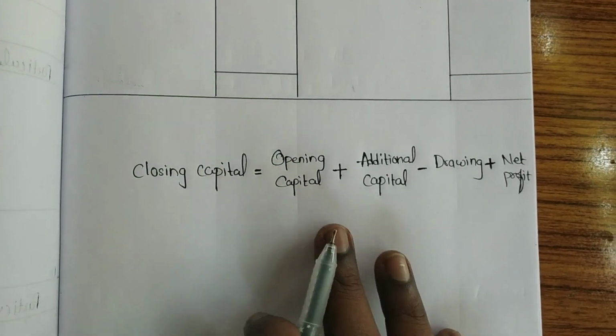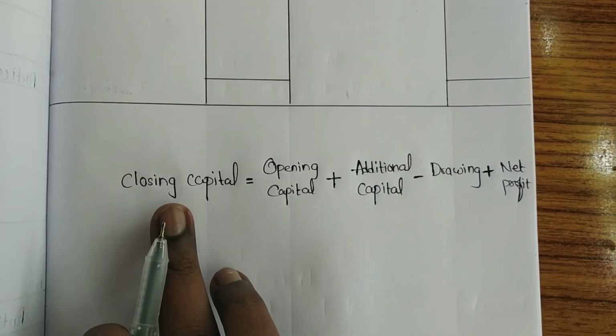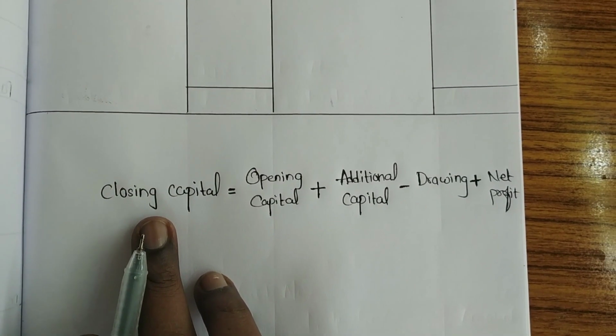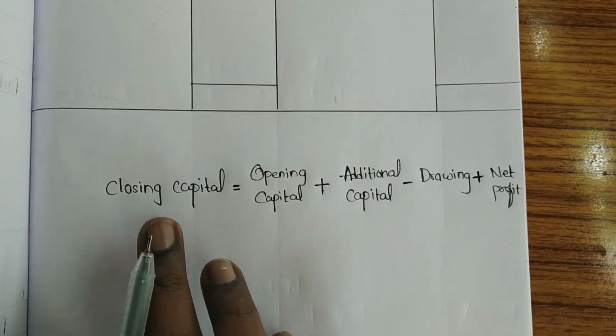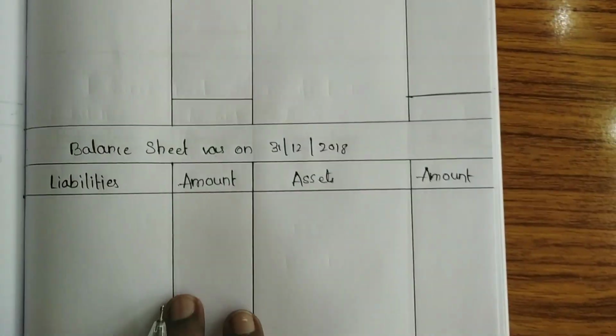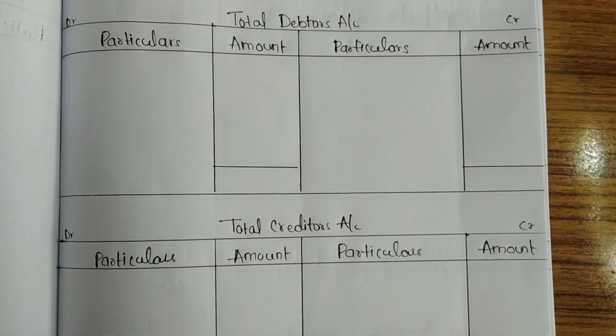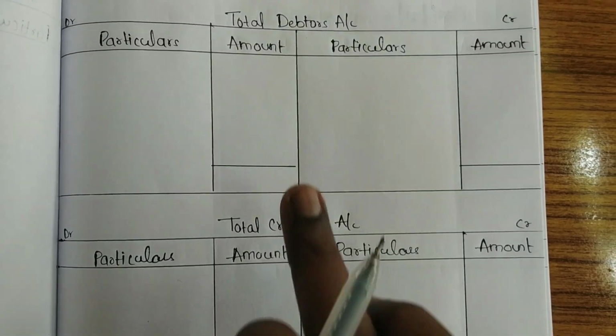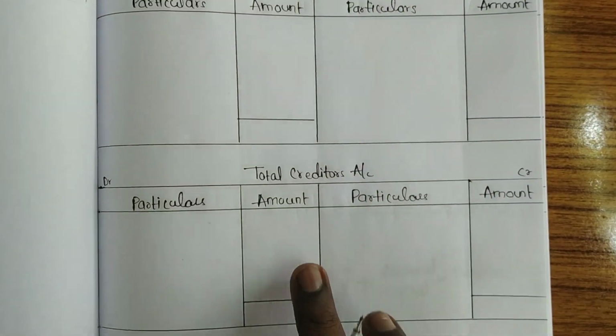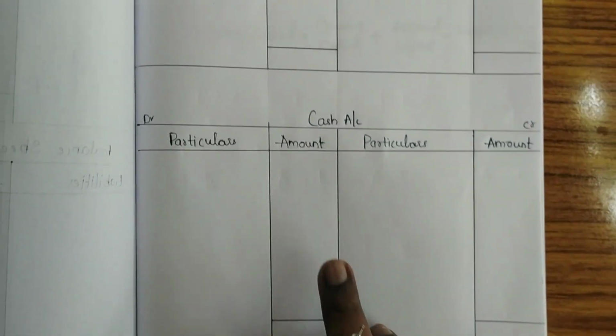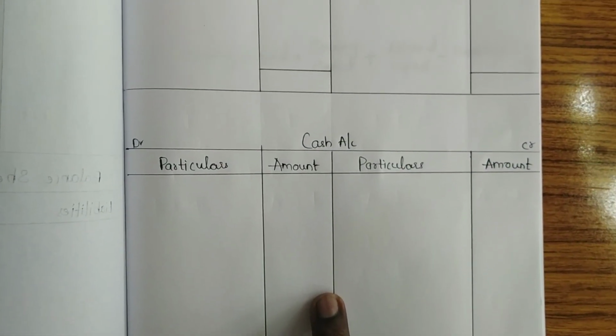After getting an opening capital, we can find out what the closing capital is. So once we have the information on closing capital, we can close the balance sheet. For the preparation of the trading and P&L account, we have to do the total debtors account, total creditors account, as well as the cash account. So let's start doing that.